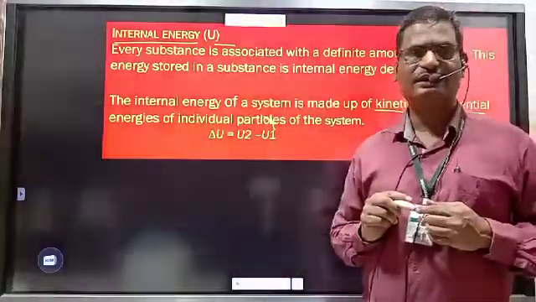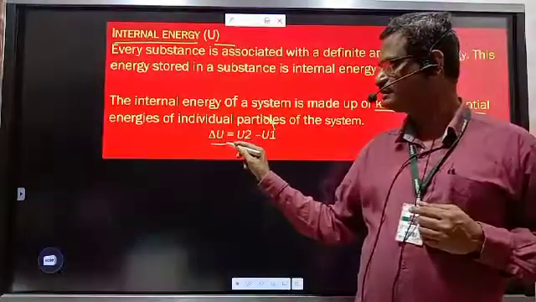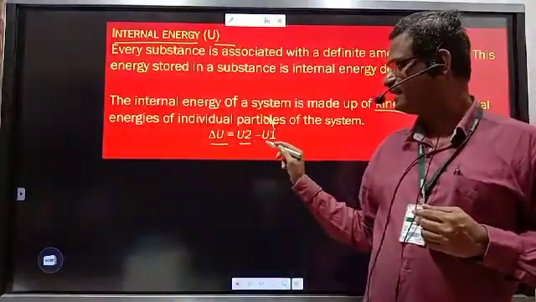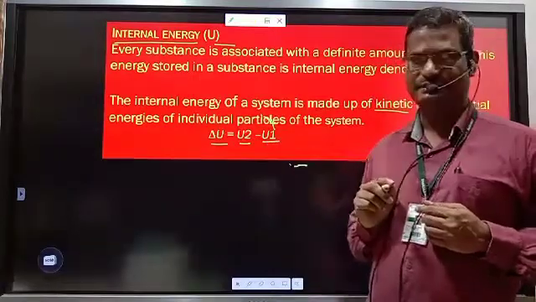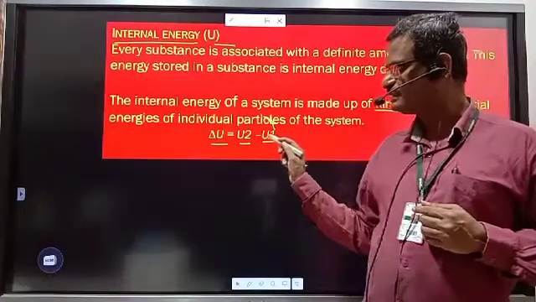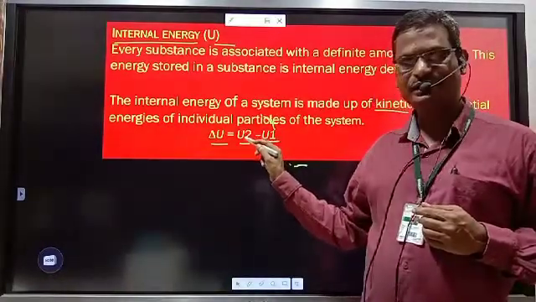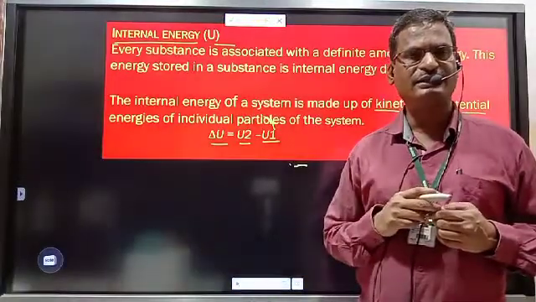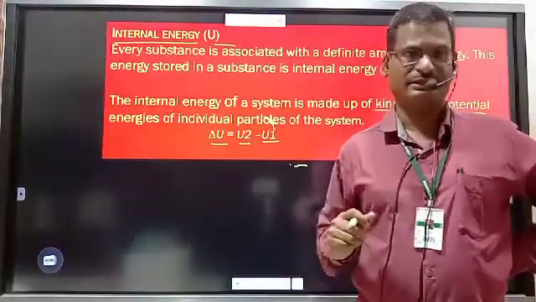Change in internal energy is the difference between internal energy in the final state and internal energy in the initial state. U1 is the internal energy in the initial state, U2 is the internal energy in the final state, and delta U is the change in internal energy, that is a state function.